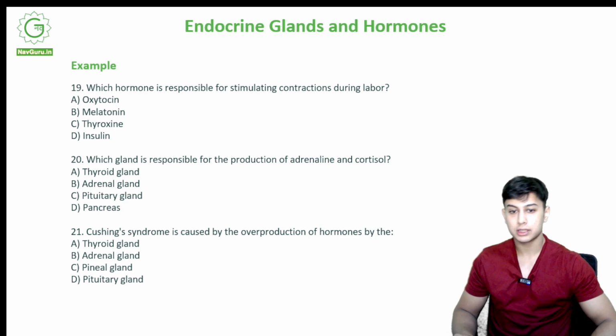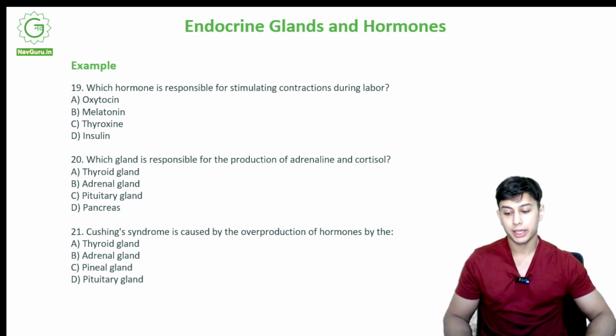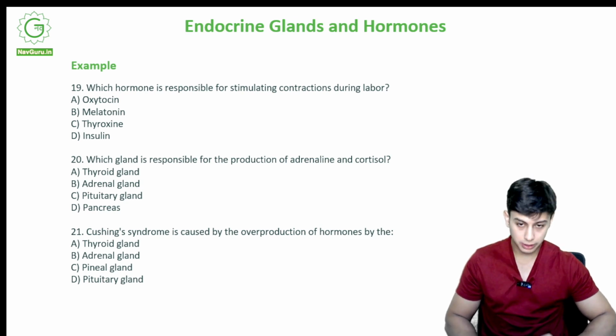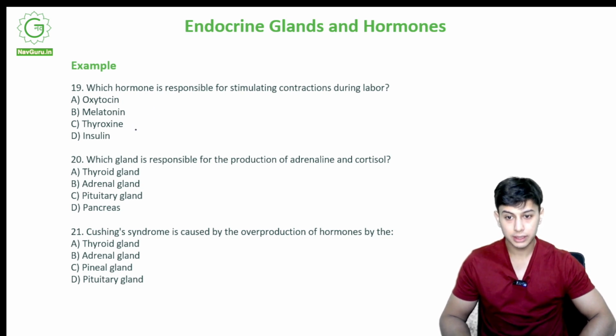Which hormone is responsible for stimulating contractions during labor? Like I told you, uterine contractions to push the baby out. It is done by which hormone? Oxytocin, melatonin, thyroxine, insulin. It is A, oxytocin.